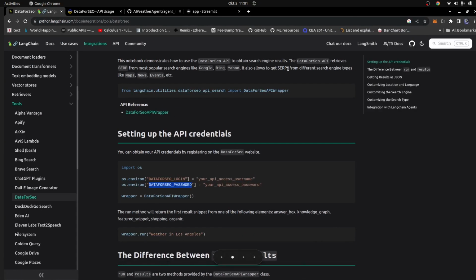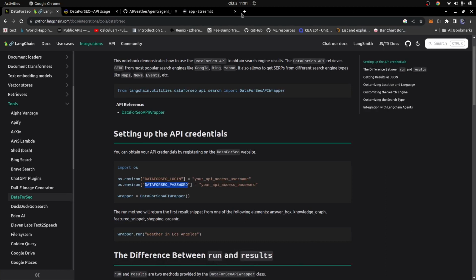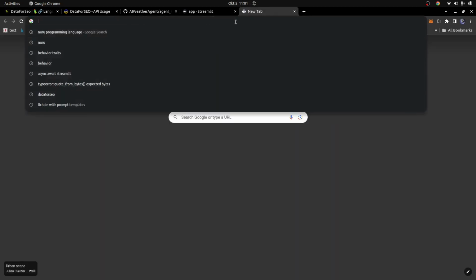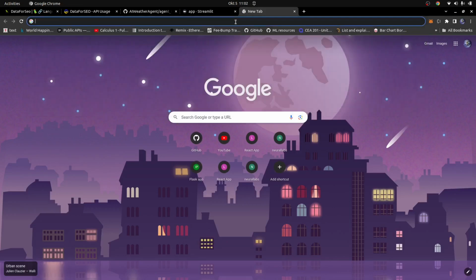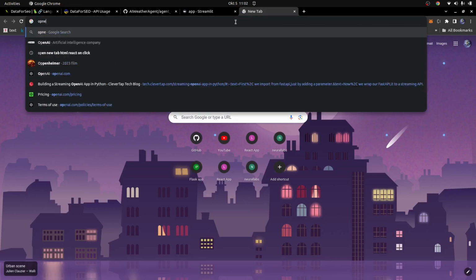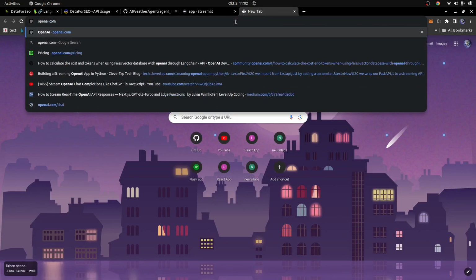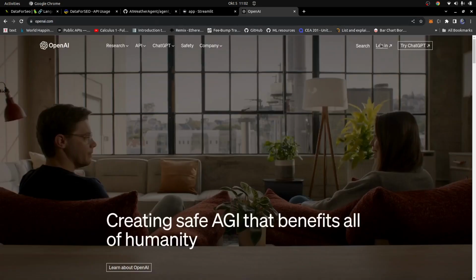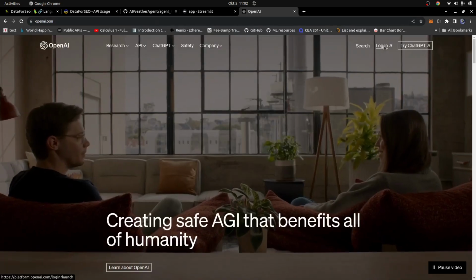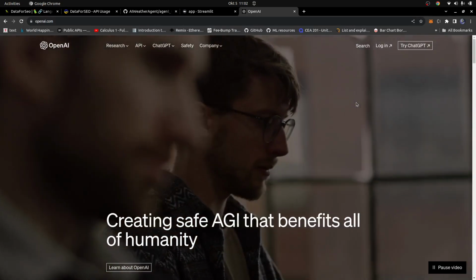I'm not going to show you how to get an OpenAI key. You can just go online and Google for OpenAI. So just say openai.com, and simply search for that. And in here, you can simply create an account or log in. If you have an account already, go under your API keys and retrieve your API key.